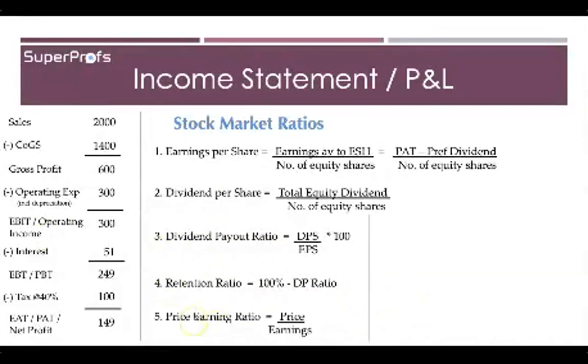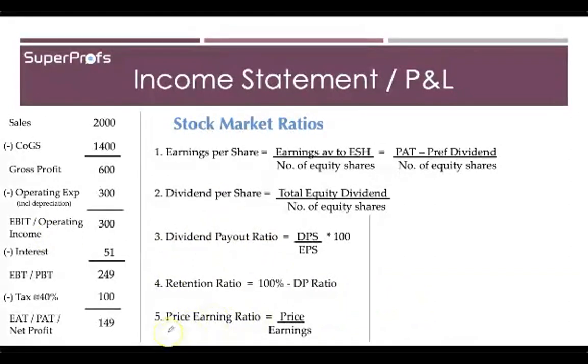Now the next one is price earning ratio. As the name suggests, you have to take the price, and this ratio is between the price and the earnings. All right. So what is this price? This price is your current market price, at which the trading is being held in the stock market. All right.